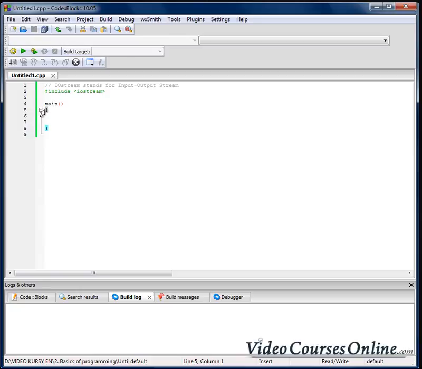After it, we have two curly brackets. First, the opening one, which is the beginning of our function, and the last curly bracket, the closing one, which is the end of our function. And the part between the curly brackets is called the body of the function. Our program will start invoking instructions, orders, from this function, starting from the opening curly bracket, and it will finish on the closing curly bracket.